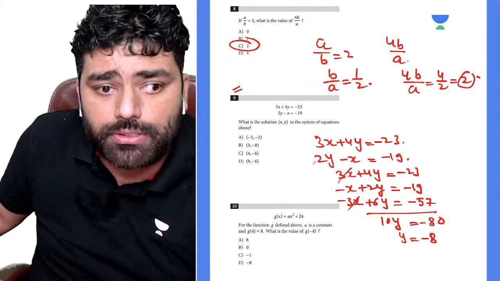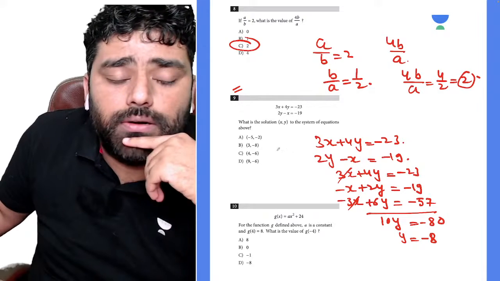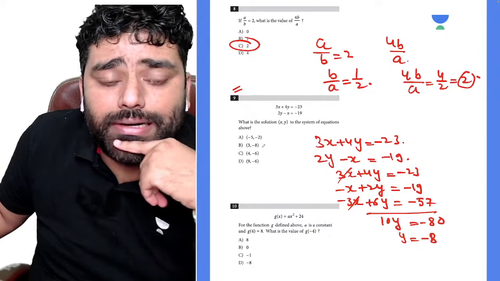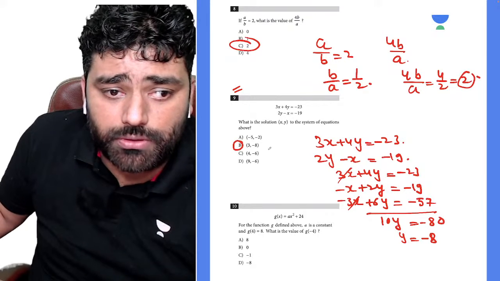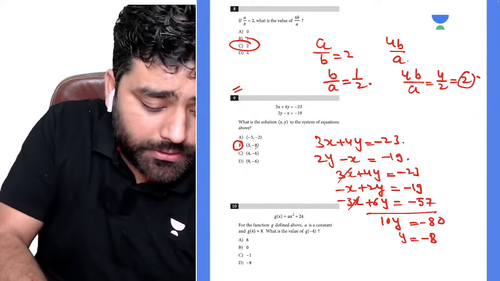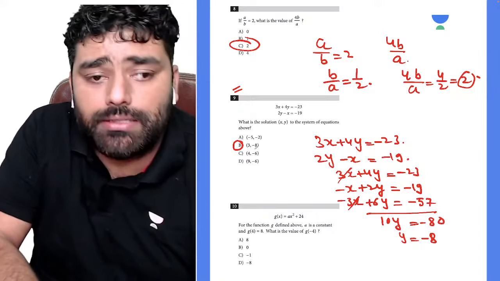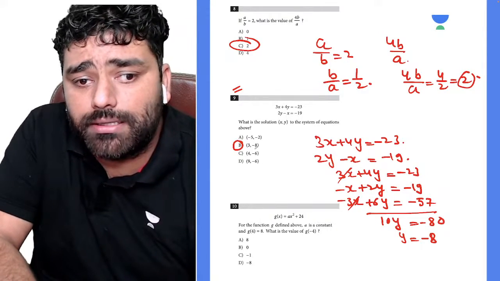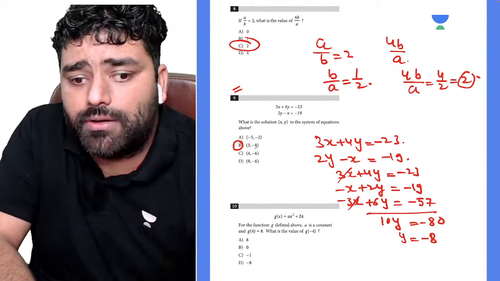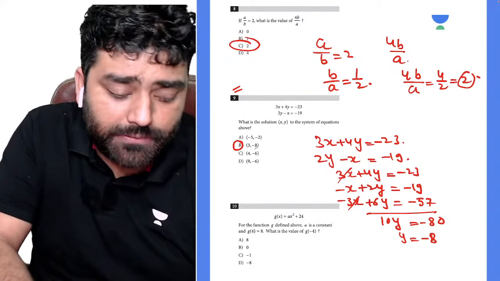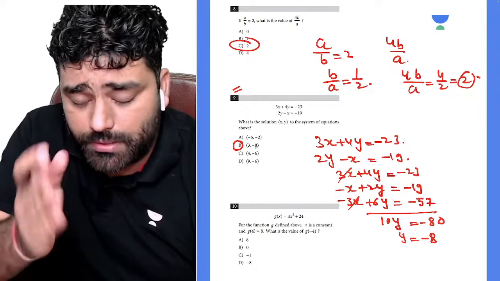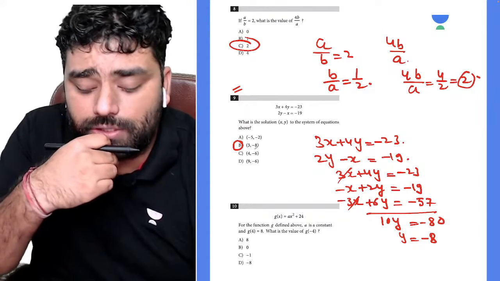Okay, so look at the answer choices with y is equal to negative 8 only, because there can be only one unique answer choice that has y equal to negative 8. Yes, we got B, which is 3 and negative 8. So what we understand here is that sometimes there is no need to find the other value as well. You just check if the value of y is sufficient to give the solution.